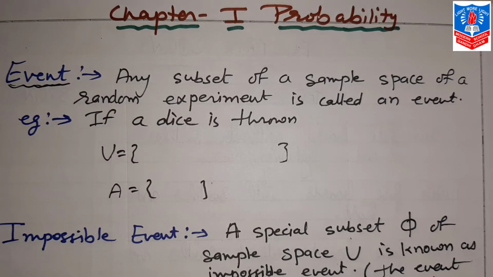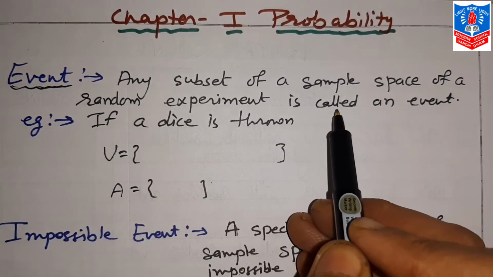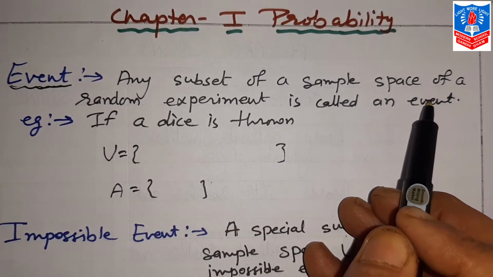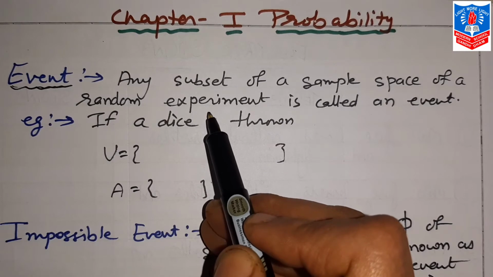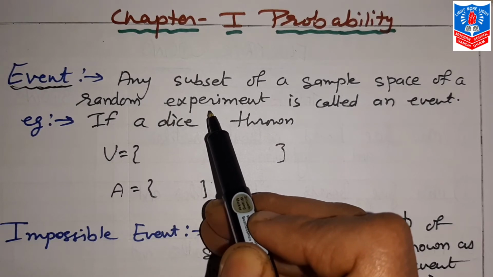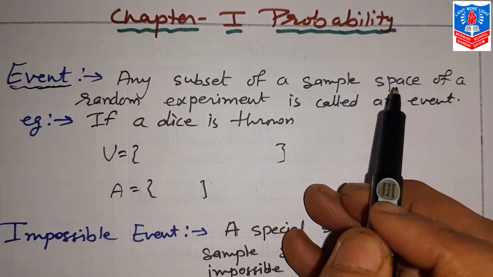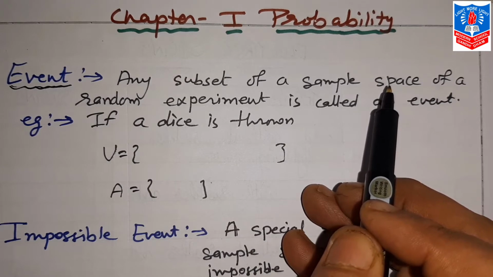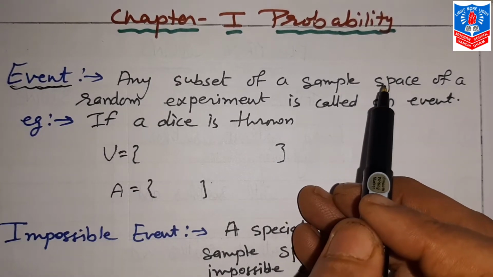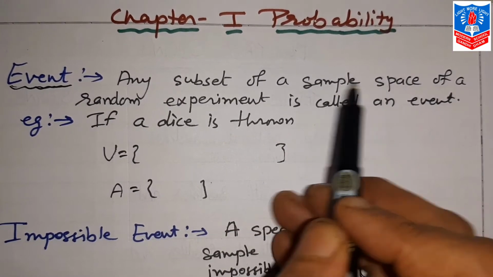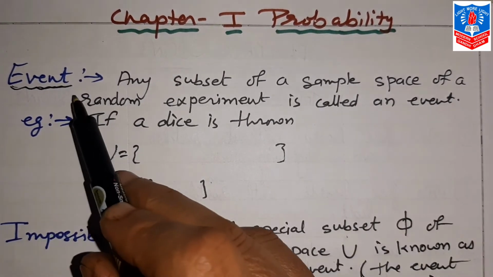Now what is event? Any subset of a sample space of a random experiment is called an event. Do you remember we have already discussed sample space and random experiment in the previous session. Sample space, that is all possible outcomes. In short, we can remember this way: all possible outcomes of a random experiment, that is known as sample space. Now any subset of this sample space, that is known as event.